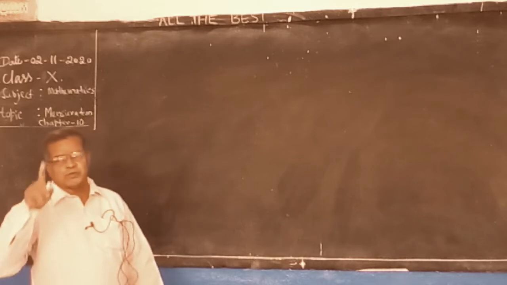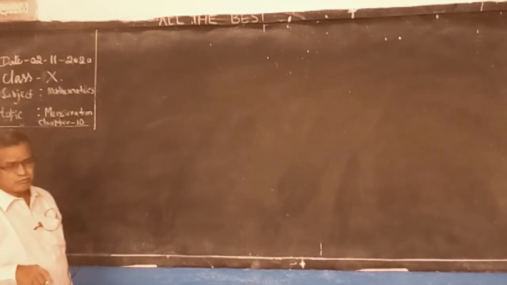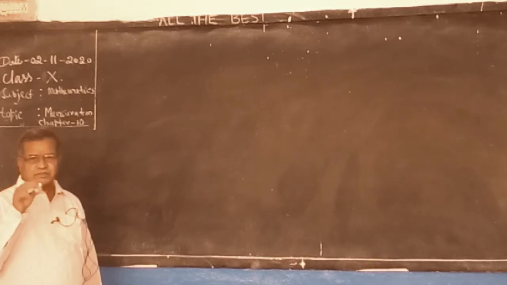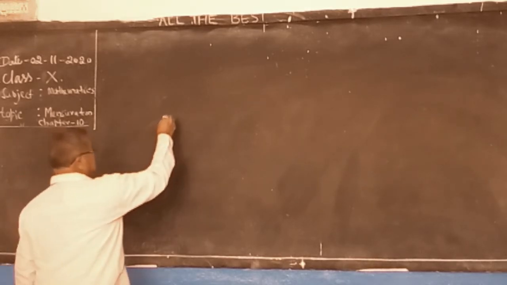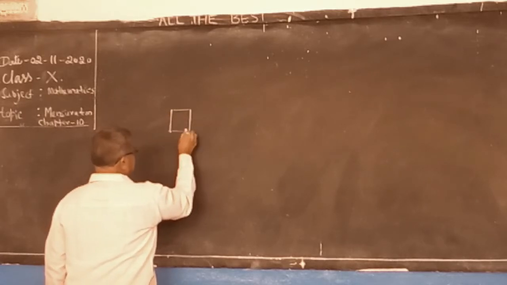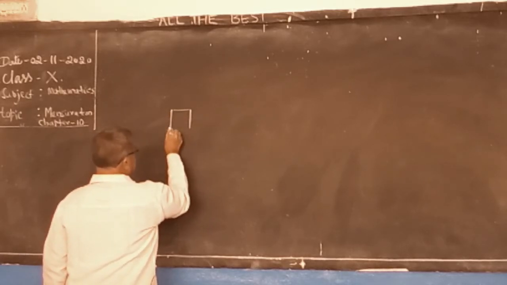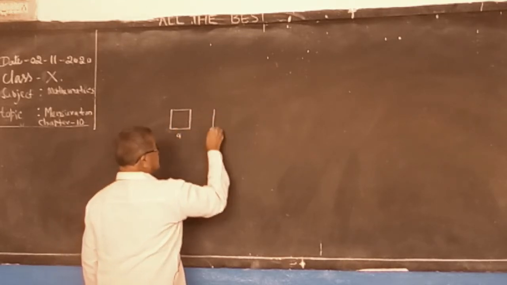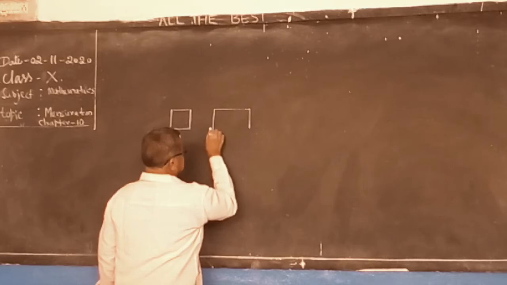See, area means two measurements. Length into breadth, side into side, square. Suppose we have a square. Square means side into side. Generally, we write the side as A. Rectangle, length into breadth.